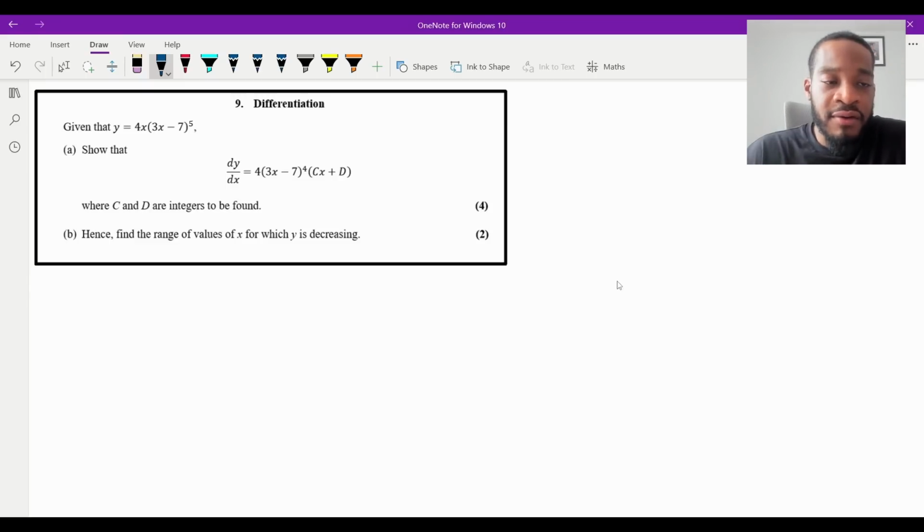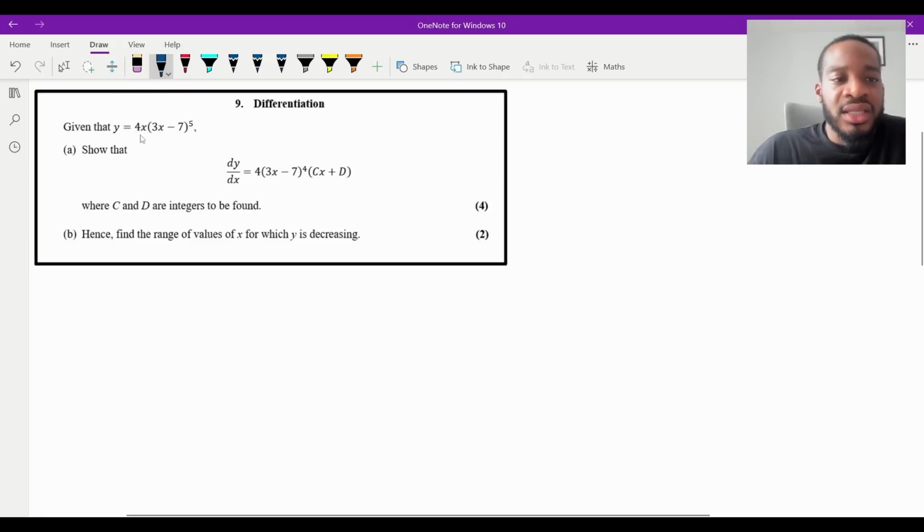Now, upon further inspection, if you look at the expression itself, you've got a product of two separate functions, don't you? Because essentially you don't want to expand that, do you? It's quite long. So we're going to use the product rule to differentiate this. As well as that, if you look even closer, this is a composite function. When we're doing the product rule, we're going to have to apply the chain rule as well. So there's a couple of things going on here. So just be aware of these types of questions.